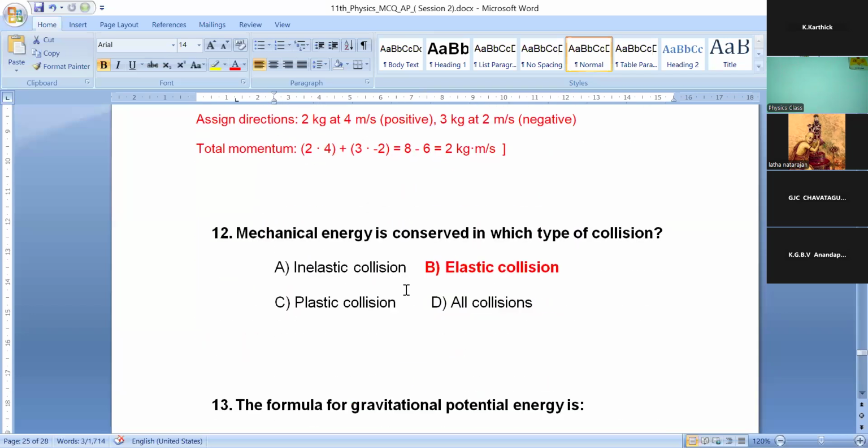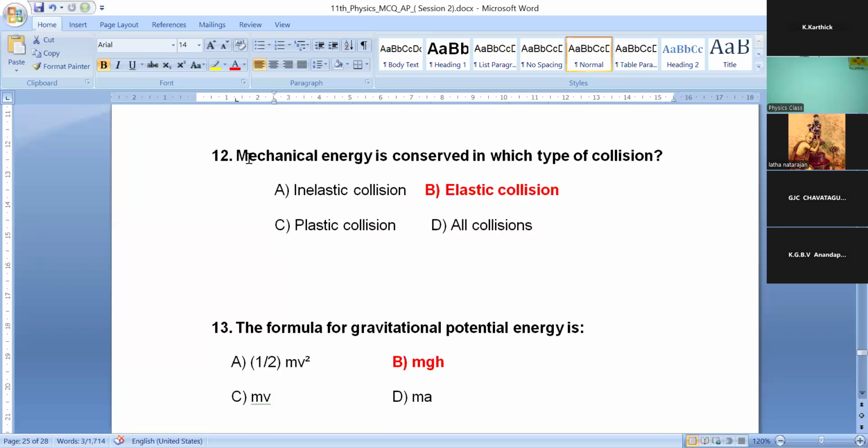Okay, 12th question. Already I told you, mechanical energy is considered in which type of collision? Mechanical energy means the summation of kinetic energy and potential energy. So mechanical energy is always considered in the elastic collision. Okay, option B, elastic collision. Clear? For the 12th question, option B is correct.